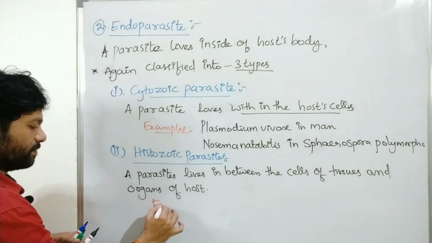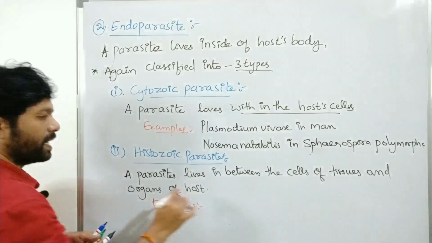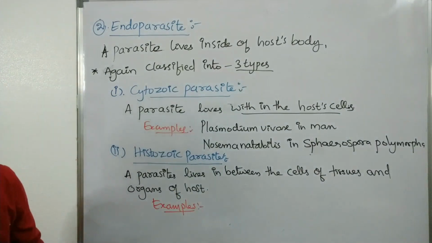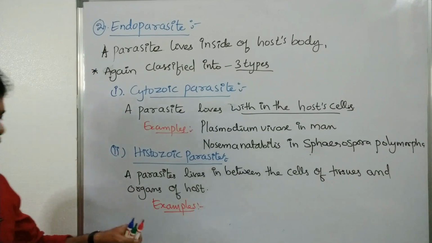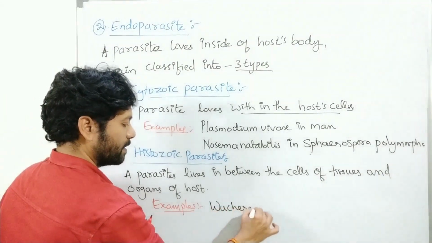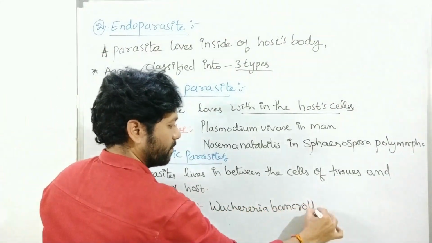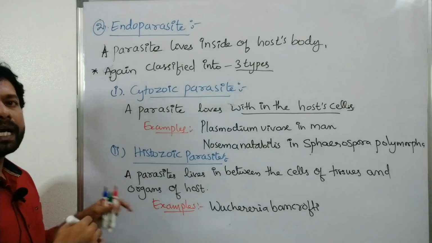Examples here: Wuchereria bancrofti and Entamoeba histolytica.